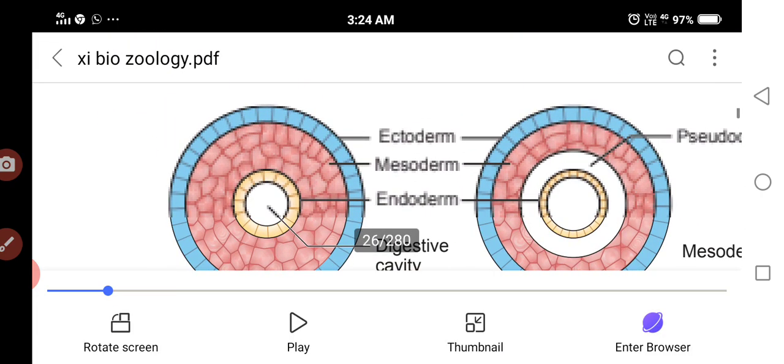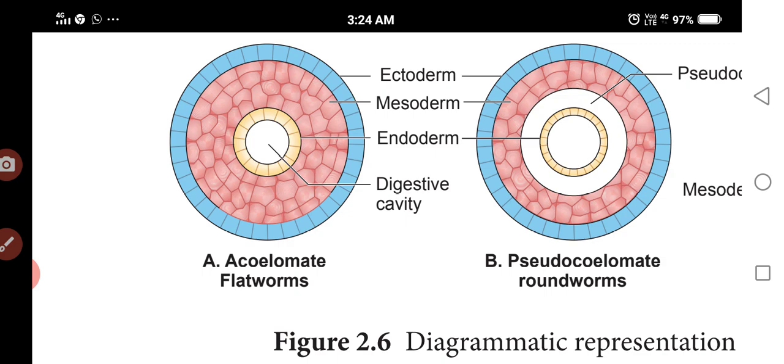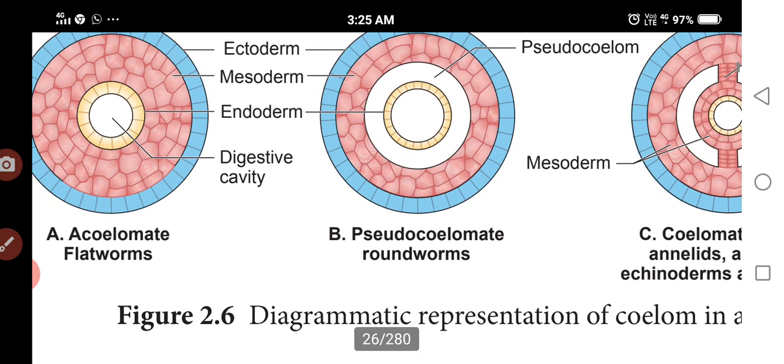You see that. So first one is acoelomates, absence of coelom. There are no body cavities here, but visceral fluids will be present. Next is pseudocoelomates, animals that have a body cavity not lined by the mesoderm. Such a body cavity is called pseudocoel and is filled with coelomic fluid. Those animals we call pseudocoelomates.